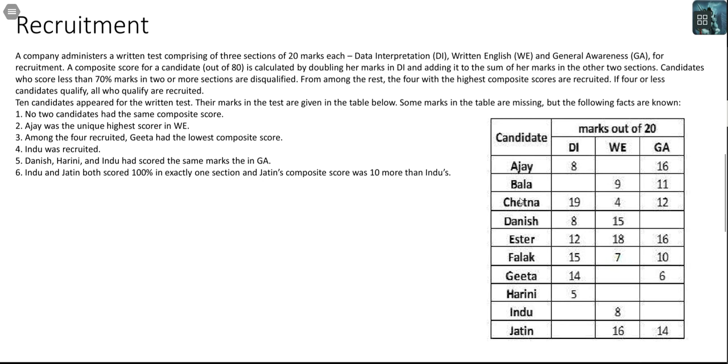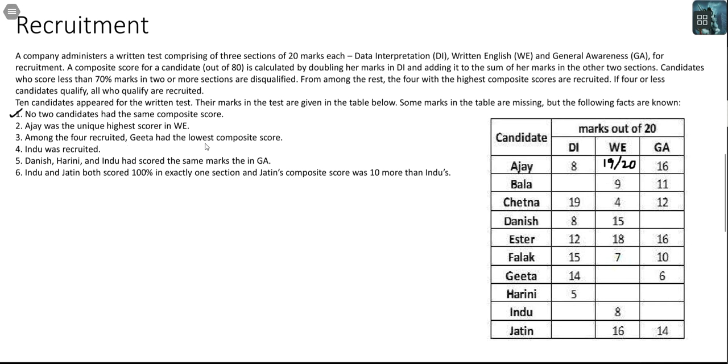What I will do in terms of recording data is, whatever is non-precise data, I will record it with a black pen, and whatever becomes precise data, I will record it with some other color. The first thing told to us is no two candidates had the same composite score. We'll take care of it later because right now I cannot record it. Ajay was the unique highest scorer in WE, that is the second one. If he is the unique highest scorer, his possible scores in WE will be either 19 or 20.